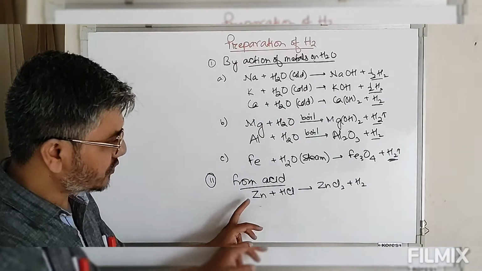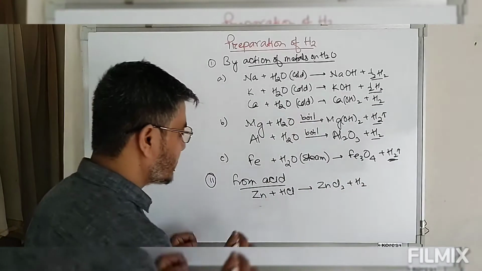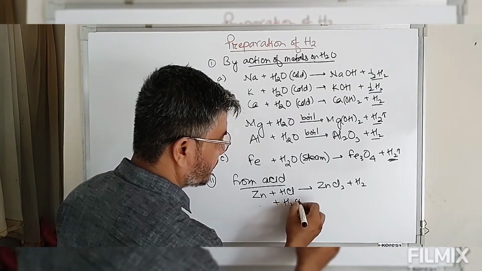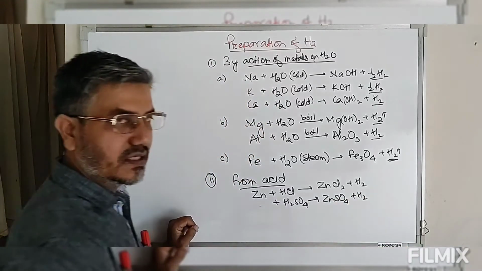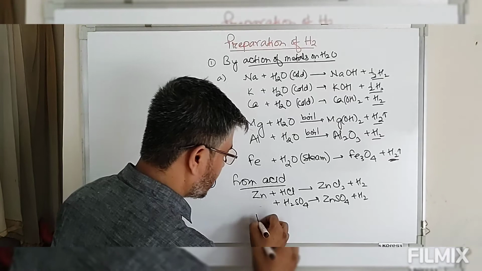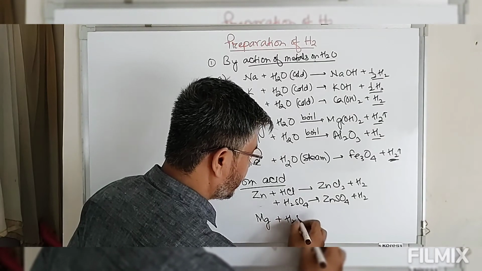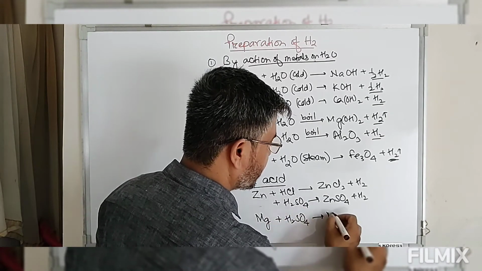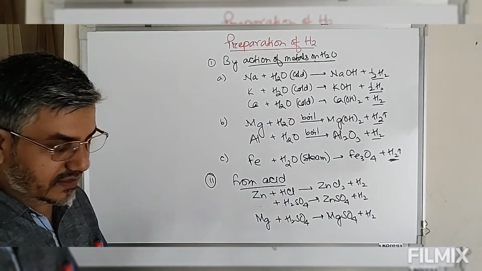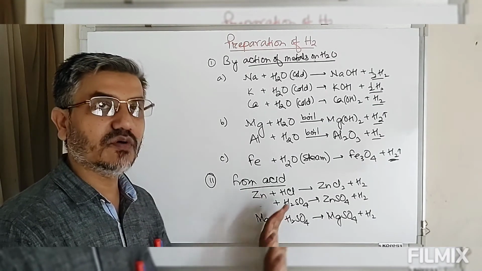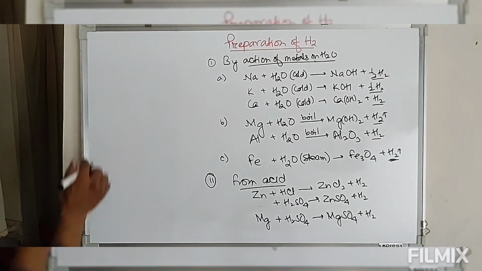So we say zinc is more reactive than hydrogen, so it displaces H+ ions from solution and this gives you hydrogen gas. We can take this zinc metal in presence of sulfuric acid, then also it gives you zinc sulfate plus molecular hydrogen gas released. We can take magnesium also, meaning we have to take reactive metals. Magnesium reacts with sulfuric acid, and this gives you magnesium sulfate plus hydrogen gas. So reactive metals displace hydrogen from acids to give you molecular hydrogen. So this is second.